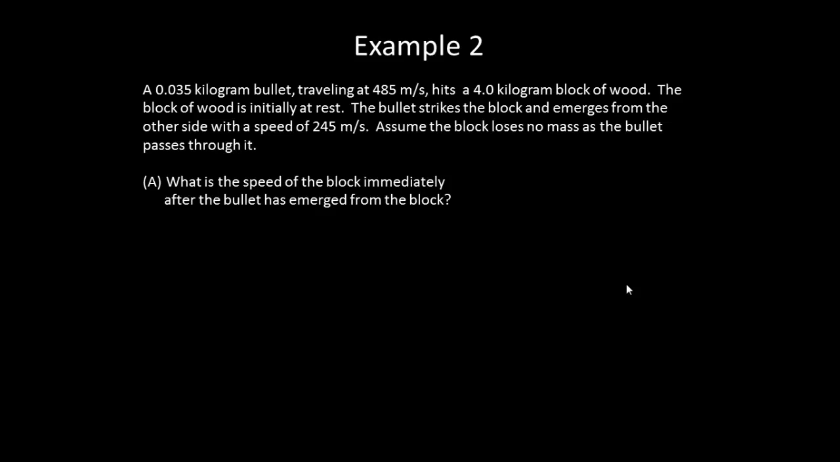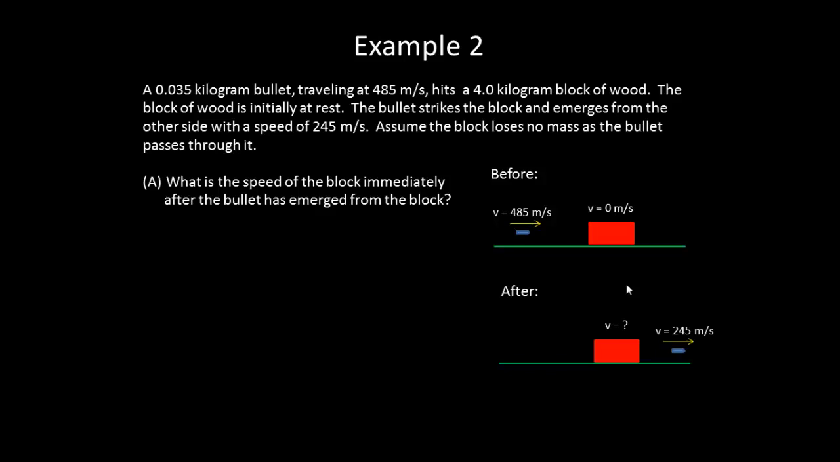Let's first start by drawing a picture. Often it will be useful to draw a before and after picture. So before, we have this bullet coming in at 485 meters per second to the block, which is at rest, and afterwards we see the bullet has gone through the block and it's moving at 245 meters per second. So again, initial momentum has to equal the final momentum. We have the momentum of the bullet initial plus the momentum of the block initial equals the momentum of the bullet final plus the momentum of the block final.